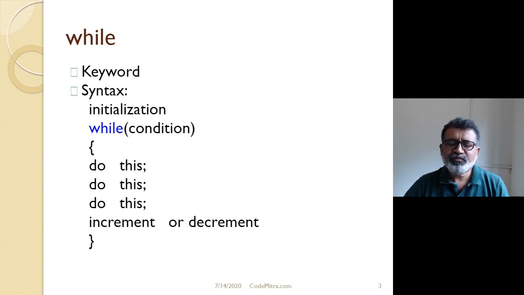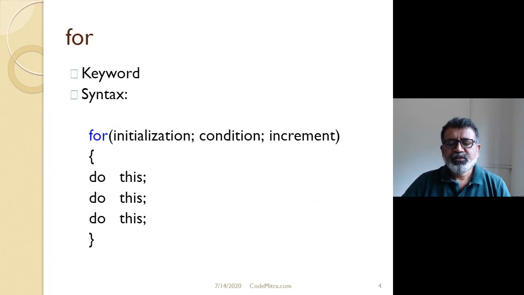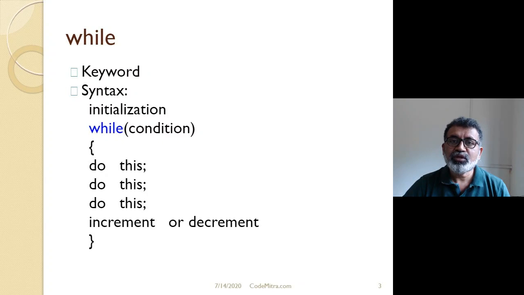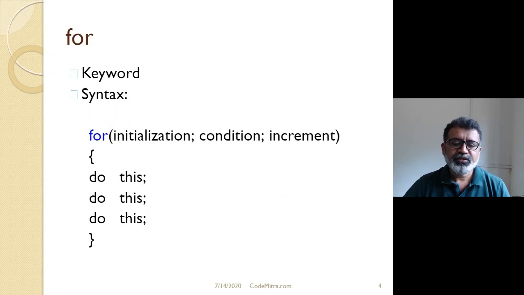So there is a while loop. Each loop has got three parts: initialization, condition, and increment or decrement. Similarly, as far as for loop is concerned, one more thing, you should not put the semicolon after this while condition.